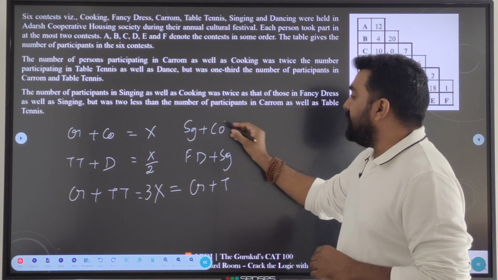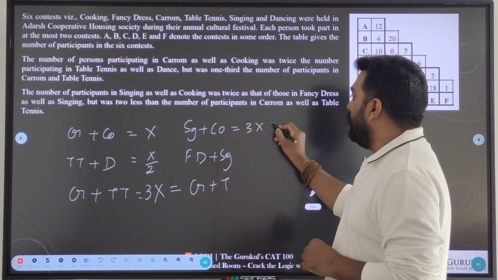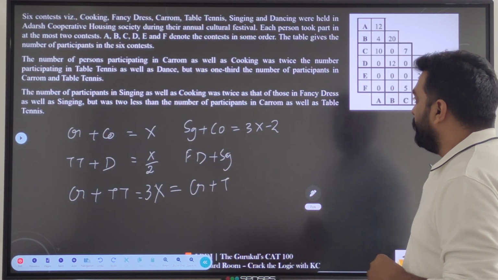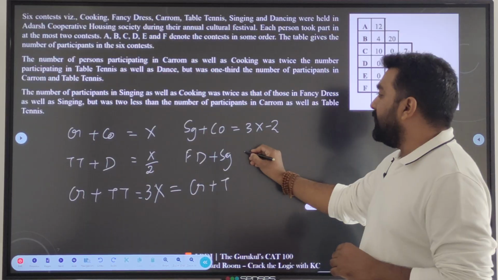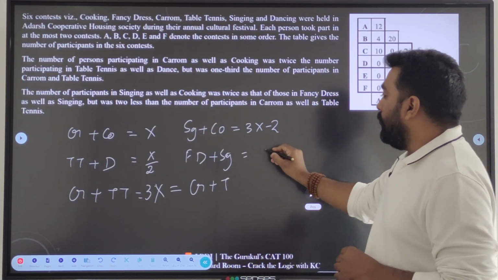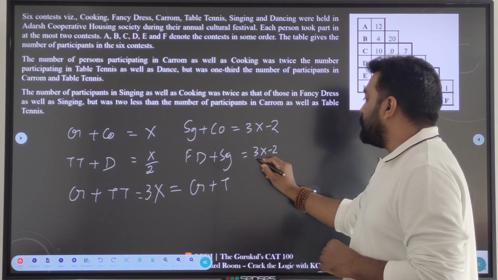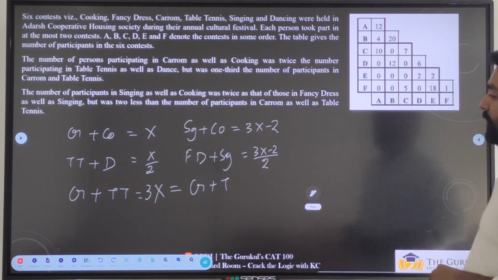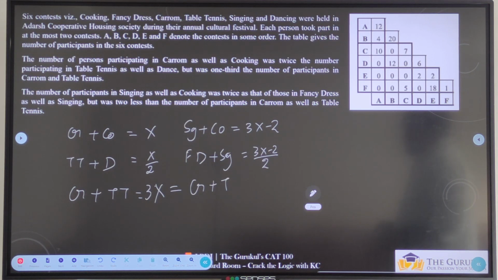Cooking and singing. This is equal to 3x minus 2. And fancy dress plus singing is half of that, so (3x minus 2) by 2 will come over here. Clear? These are the details we have.